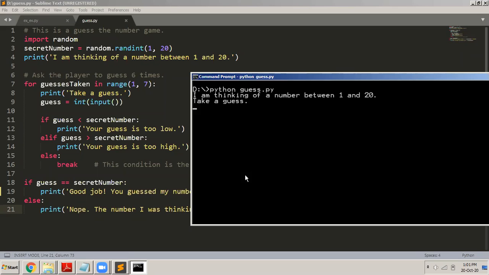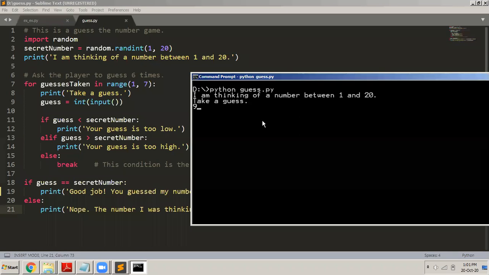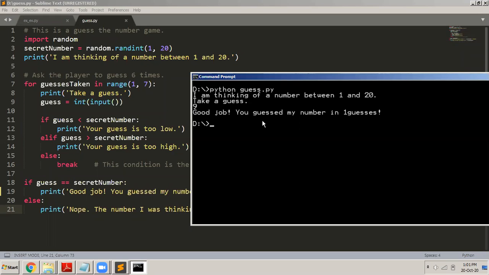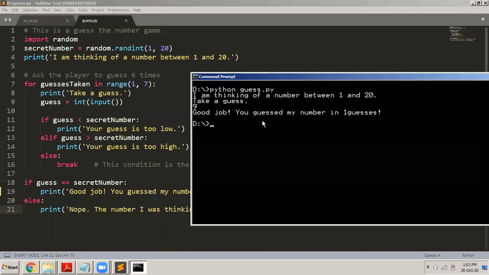Okay, now the computer, this is how it executes. So I'm thinking of a number between 1 to 20. What the computer has done is it has already randomly generated one number between 0 to 20, and then it has remembered it. Now it is asking us to enter, guess that number. So let us say the computer has guessed 9. My God. I have randomly, in the first go only, identified it correctly. Okay. So which means that it had guessed 9 only.